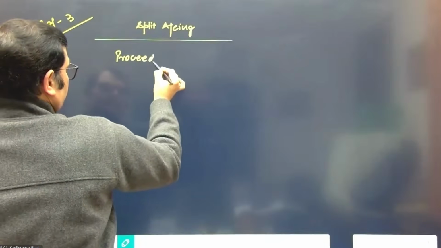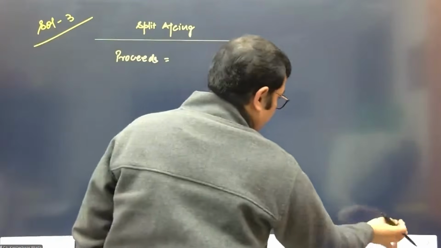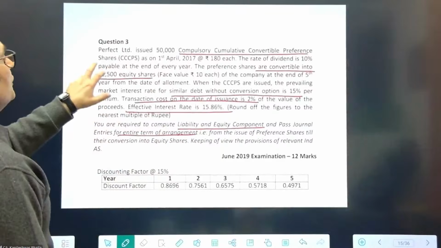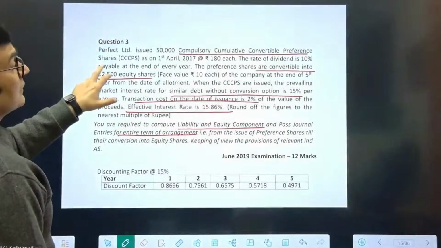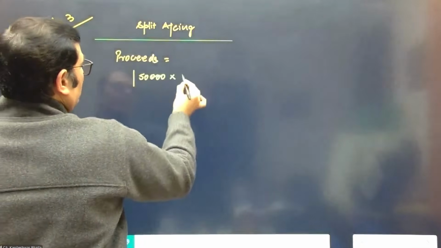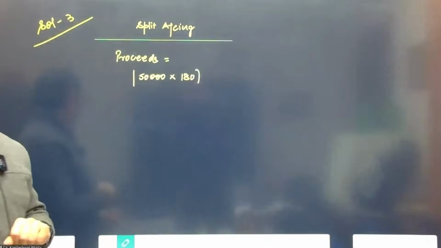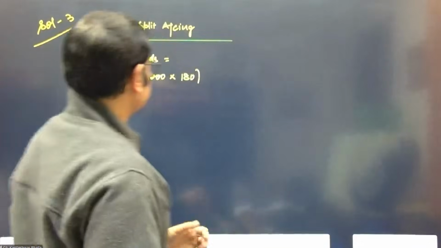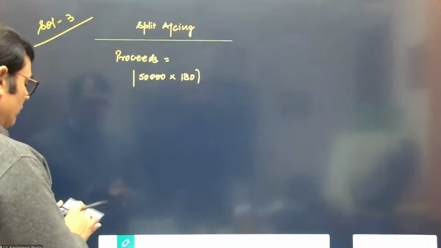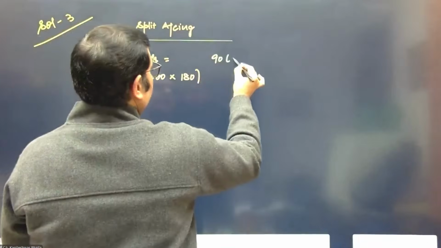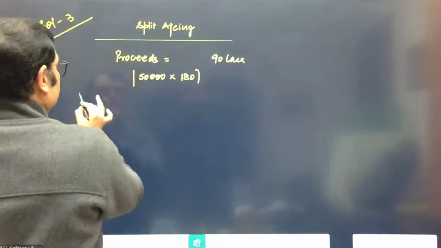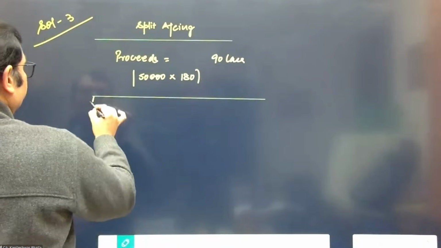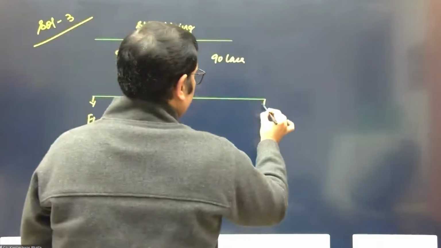So let's consider the proceeds and see what the proceeds of the instrument are. We issued a total of 50,000 triple CPS at the rate of 180 each. So this is 50,000 at the rate of 180 each. This works out at 50,000 into 180, that's 90 lakhs. And we split this between the financial liability and the equity component.